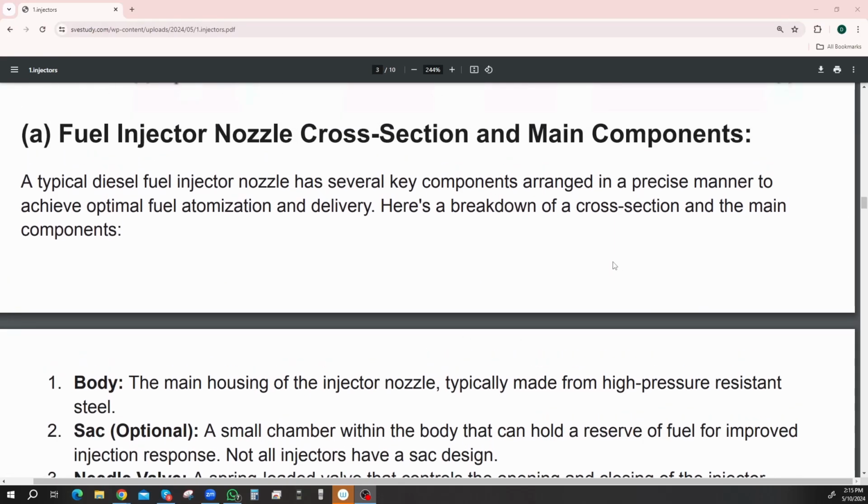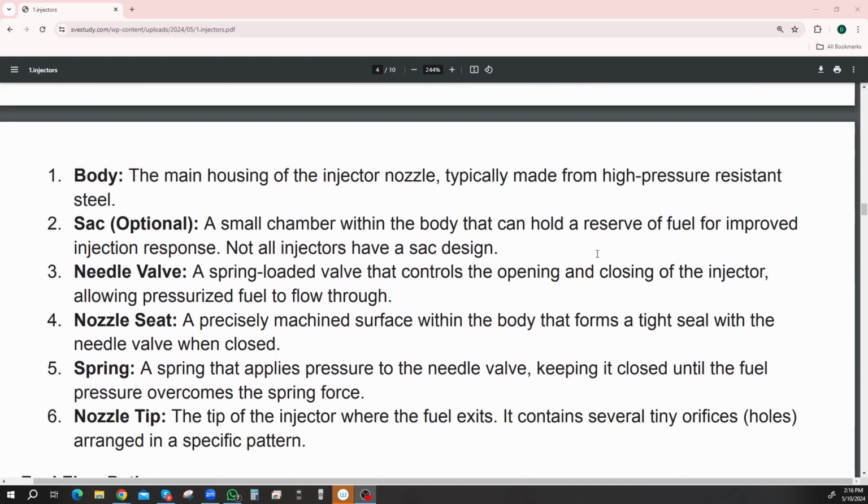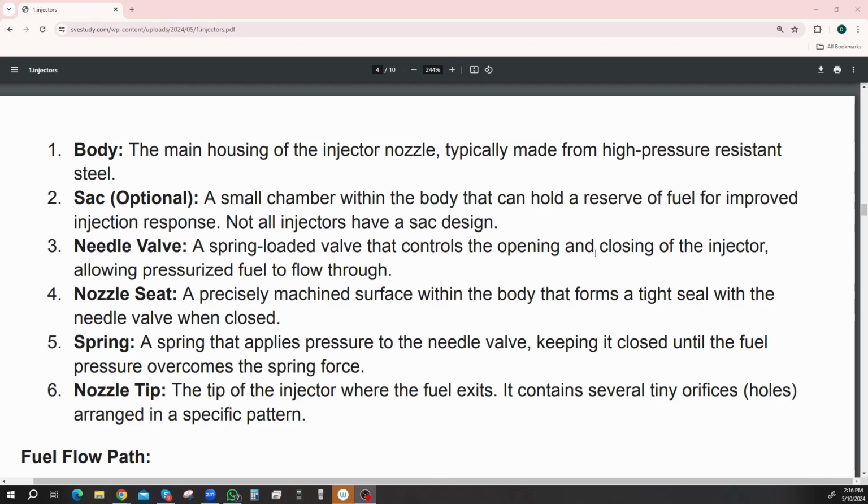Fuel injector nozzle cross-section and main components. A typical diesel fuel injector nozzle has several key components arranged in a precise manner to achieve optimal fuel atomization and delivery. Here's a breakdown of a cross-section and the main components. Right, so the components are, there's like 6 of them, labeled up here.